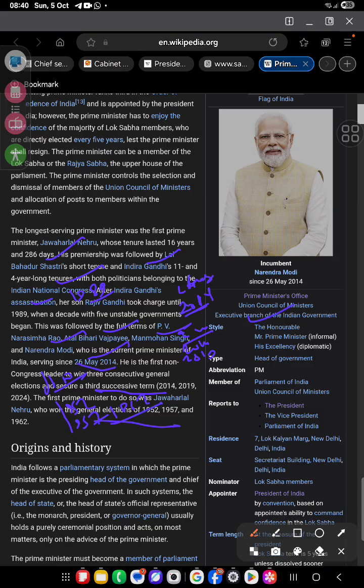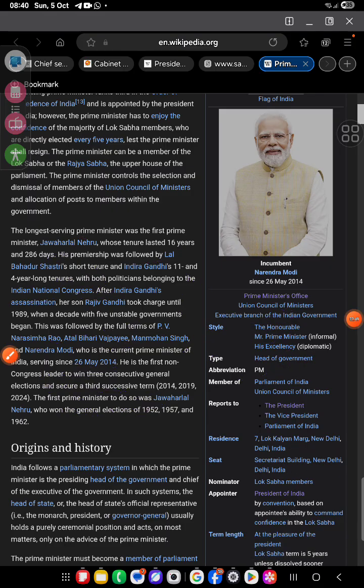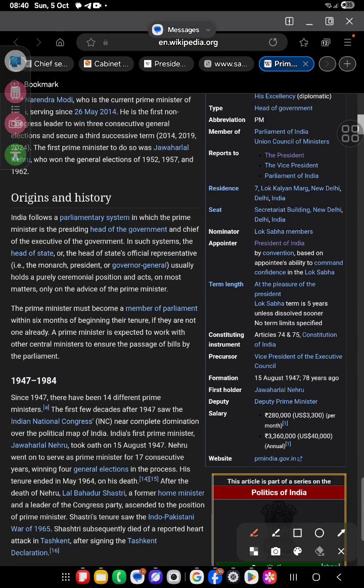So Honorable Prime Minister, His Excellency, Head of the Government, PM, Parliament of India, Union Council of Ministers, President, Vice President and Parliament. लोक सभा, लोक कल्याण मार्ग, सेक्रेटरी बिल्डिंग, न्यू दिल्ली. लोकसभा का ये मेंबर है. प्रेसिडेंट ऑफ इंडिया इसको अपॉइंट करते हैं, by convention based on the appointee's ability to command confidence, at the pleasure of the president.